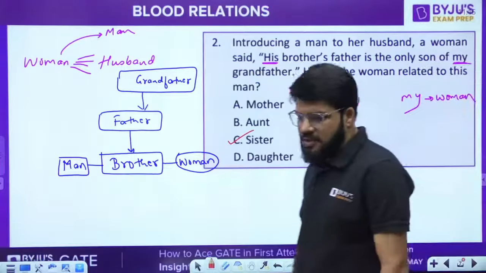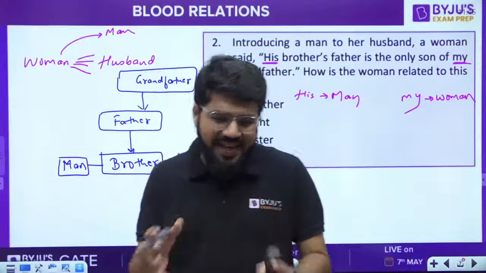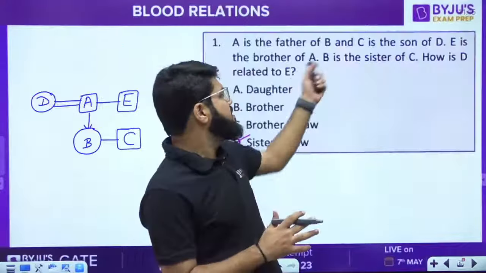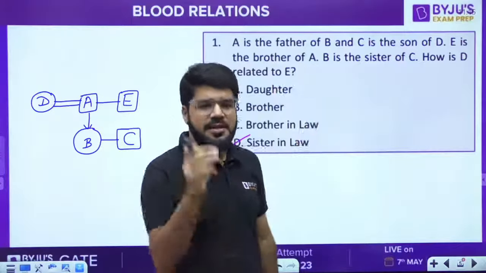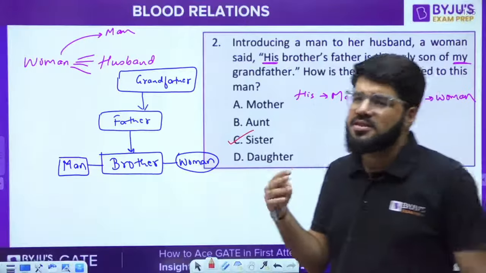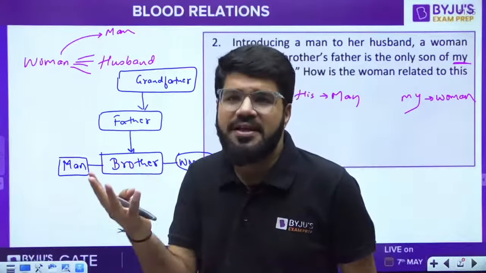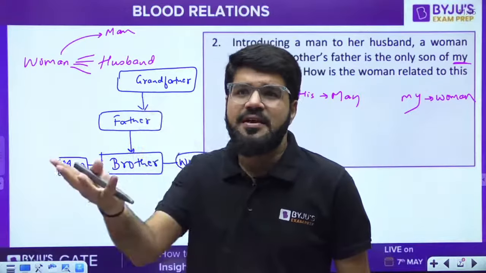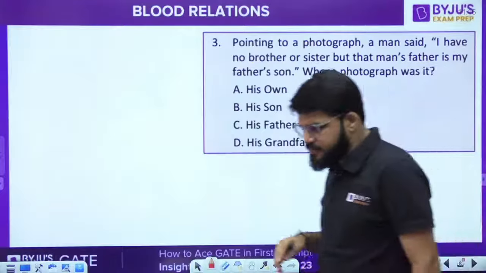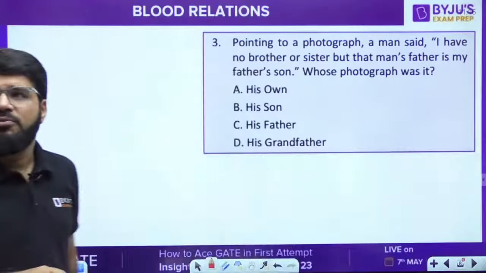Correct answer C. The previous one was a direct statement question, but the approach is the same. This is the father, this is the sister, directly mentioned. You just have to copy that statement into the family chart. This one is some jumbled up words. Who is speaking? Who is me? Who is he? All those things you have to take care of. So let us take one more of this kind.